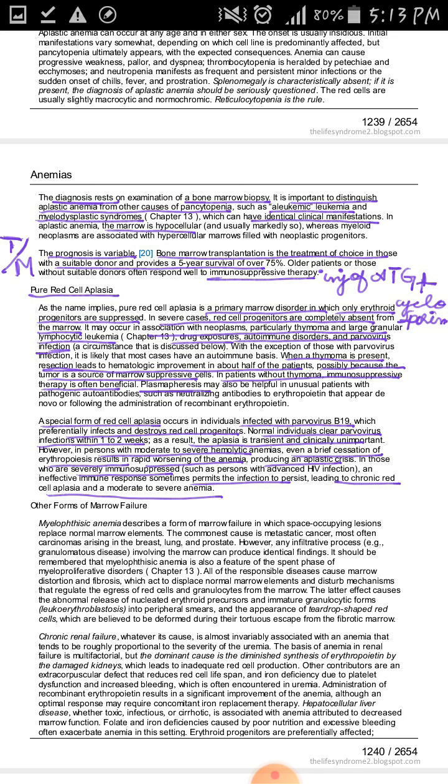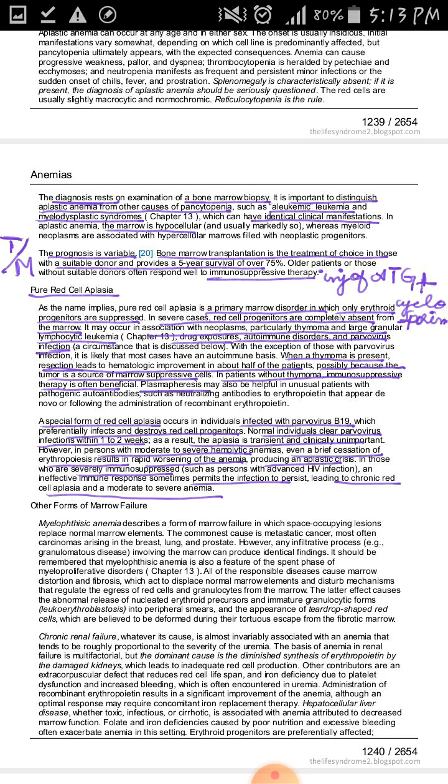Actually, pure red cell aplasia is a condition which is related with aplastic anemia. But in pure red cell aplasia, as the name indicates, only red blood cells are affected. So in the bone marrow, erythrocyte progenitor cells are affected, and there is a decreased number of red blood cells in the peripheral blood.